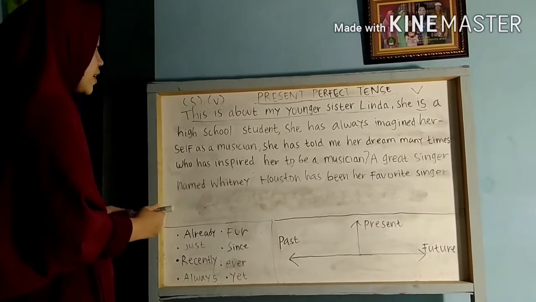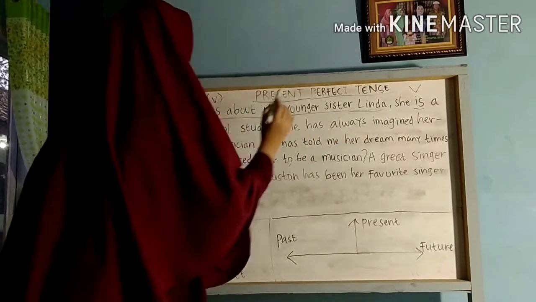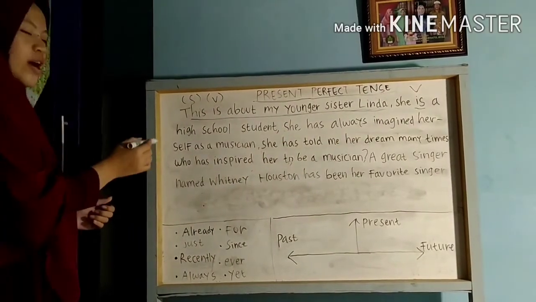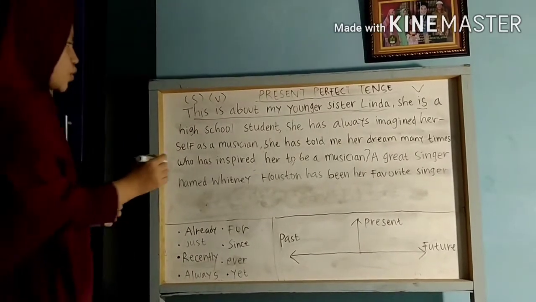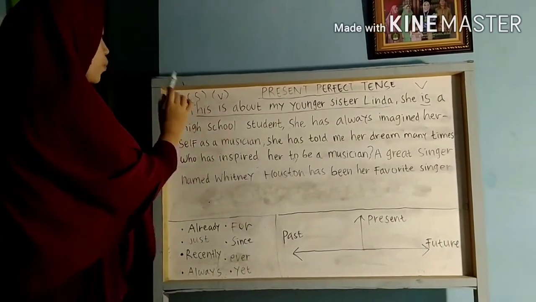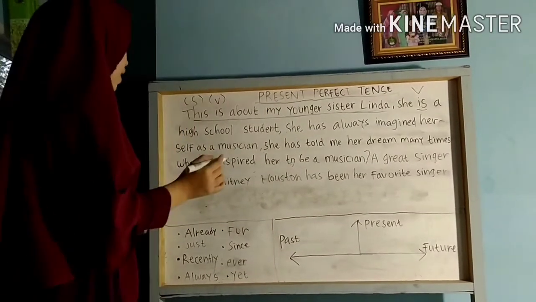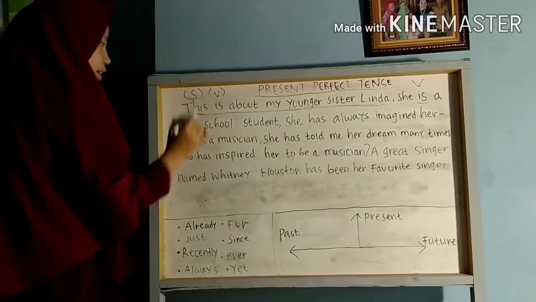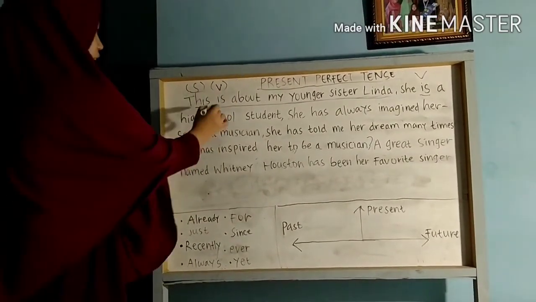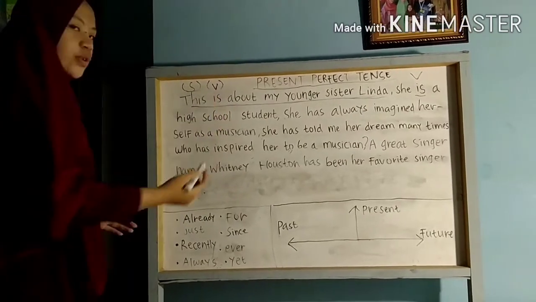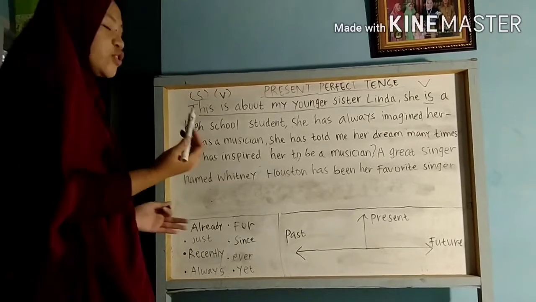For the first sentence, this is about my younger sister, Linda. What do you think? What tense is this? So, this is simple present tense. Why? Because in here we have a subject and in here we have a verb. Is is actually to be, but in here it acts as the verb.